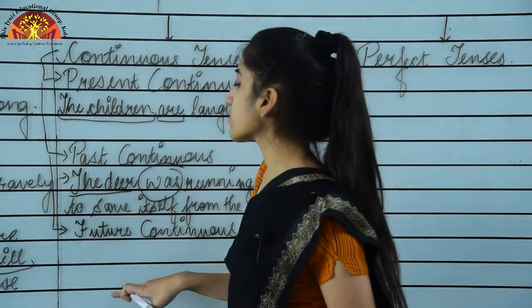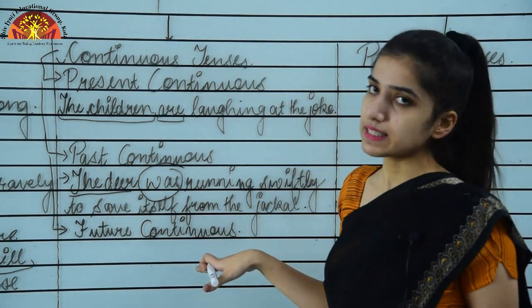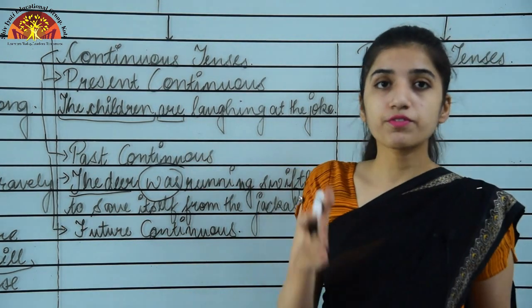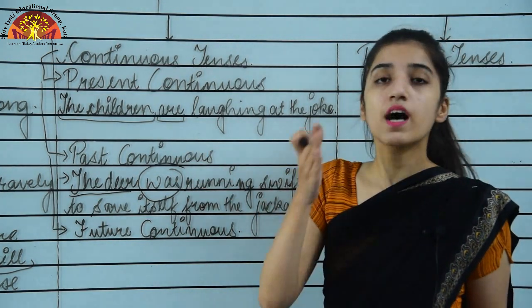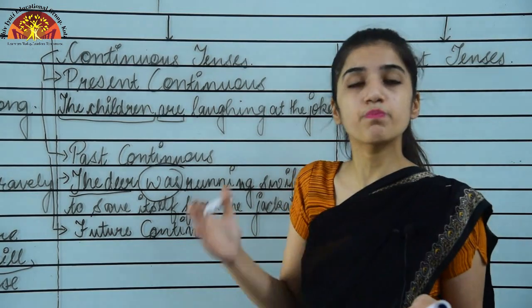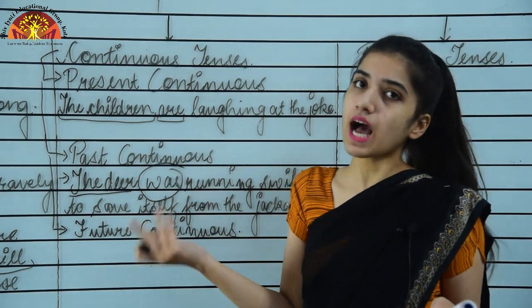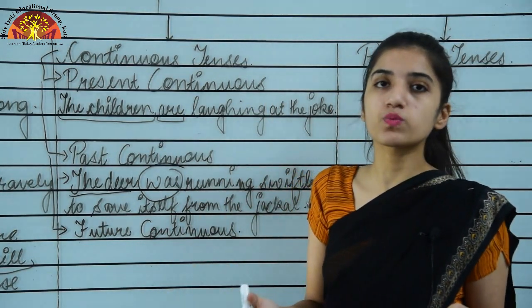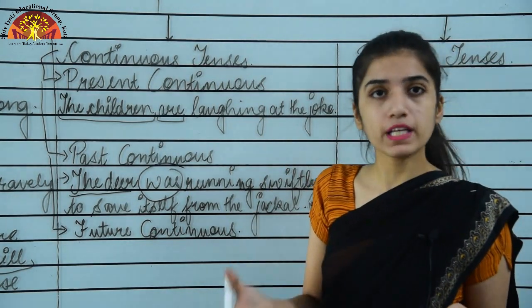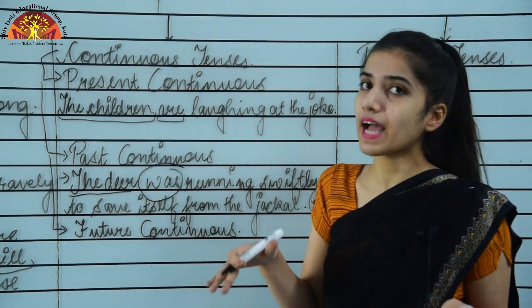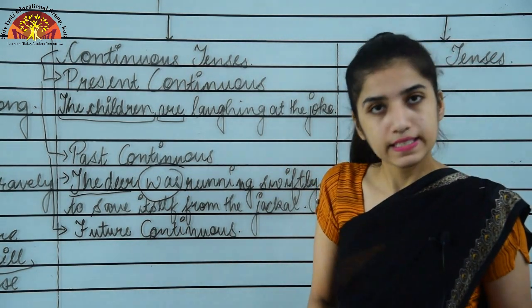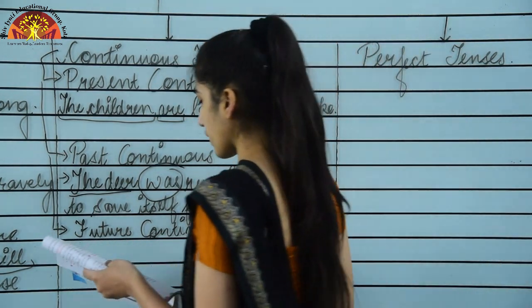Okay, so let me tell you the rules for future continuous tense first. The structure is subject plus will plus be plus V1 plus ing. That is V1 is what? The first form or the base form of the verb, plus it's followed by ing and plus the rest of the sentence is there.